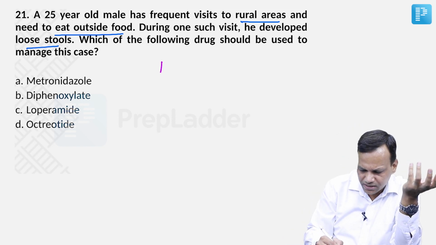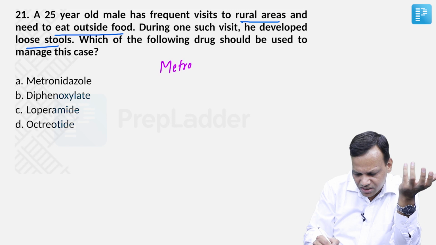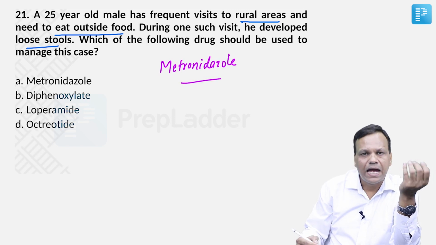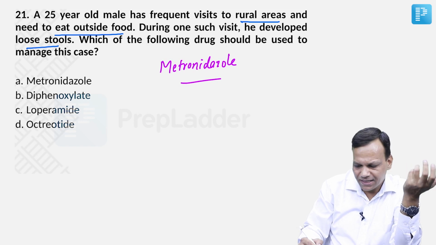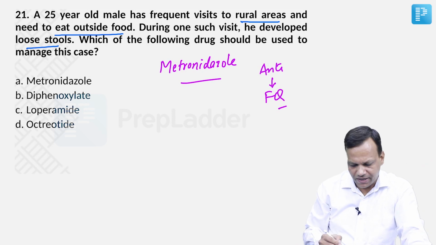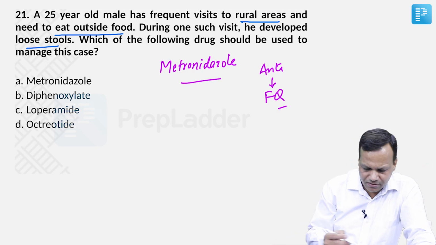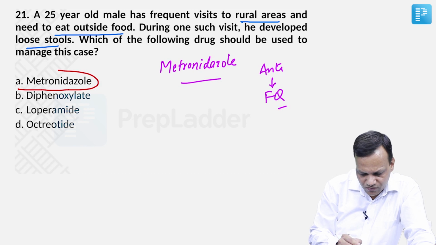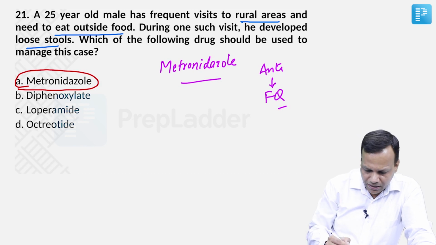So two types of drugs. Most commonly it is amoebic infection, so we can give metronidazole group of drugs, metronidazole, tinidazole like drugs. And if it is due to bacteria, then we need to give antibiotics like fluoroquinolones. So we need to give some anti-amoebic or antibiotics. So the answer here is metronidazole, which is an anti-amoebic drug.